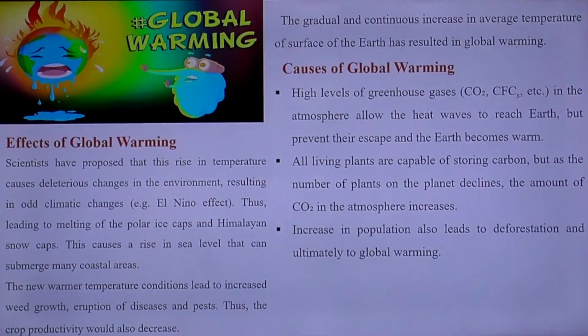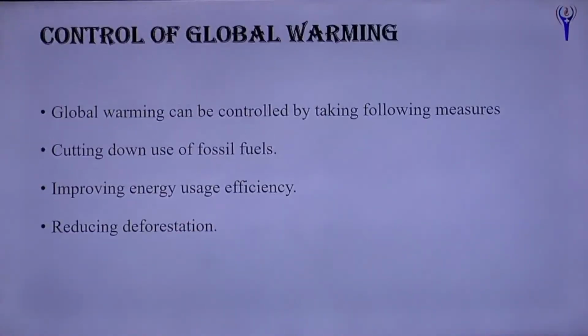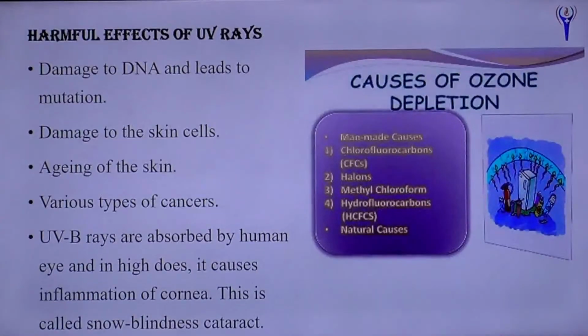Causes of global warming include high levels of greenhouse gases in the atmosphere. All living plants are capable of storing carbon, but as the number of plants on the planet declines, the amount of carbon dioxide increases. An increase in population also leads to deforestation and global warming. Global warming can be controlled by cutting down the use of fossil fuels, improving energy usage efficiency, and also by reducing deforestation.